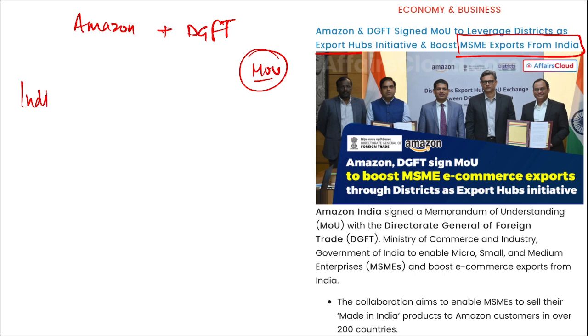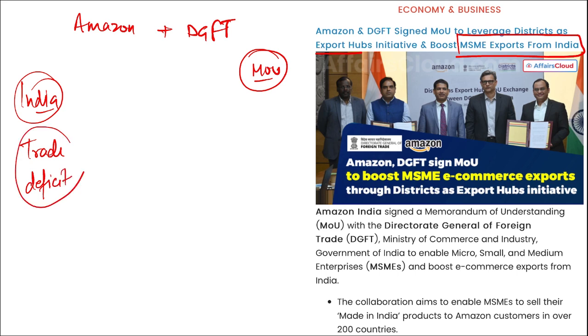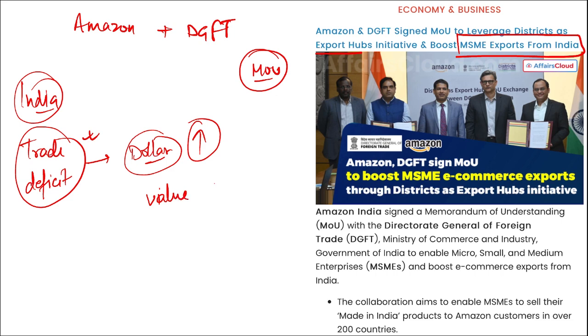We know in India as of now there is a trade deficit. Because of this trade deficit, which is not the only reason but one of the main reasons, we are seeing that the dollar is strengthening and the value of our INR is decreasing, right?